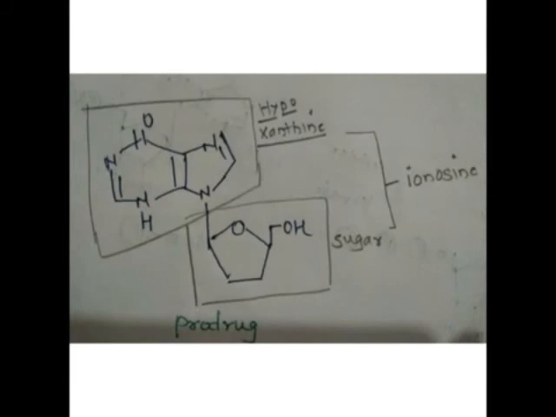Actually, this didanosine is a prodrug, that is the inosine part, devoid of these two hydroxy groups. So in the liver, didanosine is converted into didanosine monophosphate. Then this is converted into dideoxyadenosine monophosphate, which is the active drug.